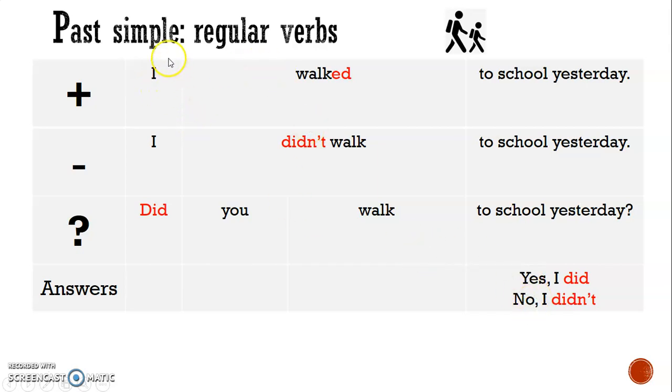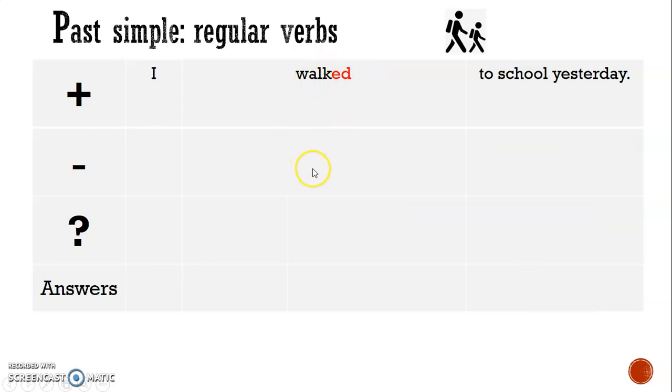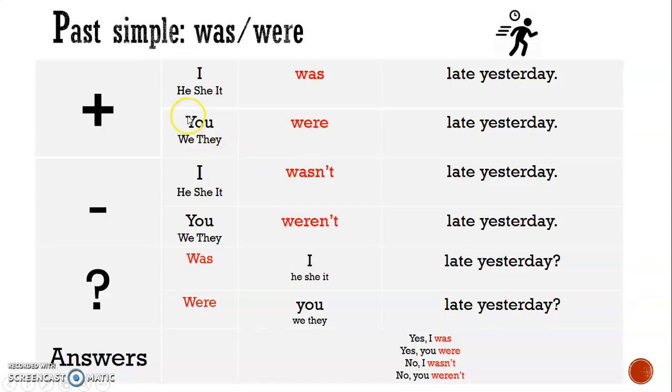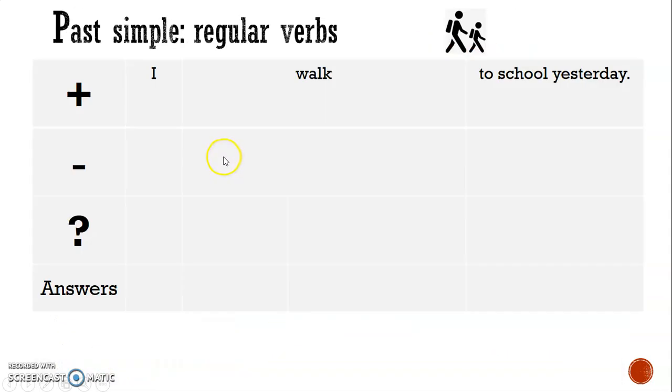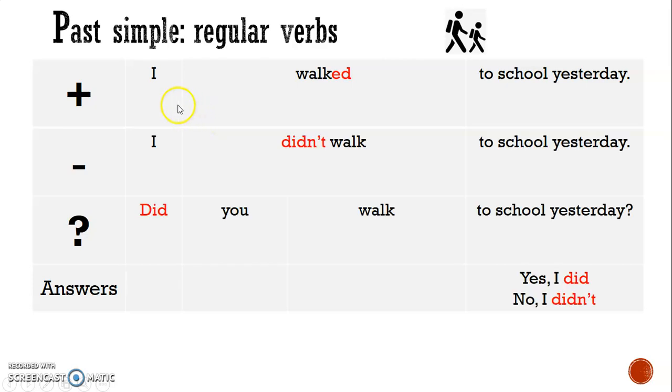Now I is an example, but we have other subjects like he, she, it. They all use the same. That's the one easy thing about the past, that they don't change. Unlike in was, where we changed for you, in past simple we keep the same for you. And he, she, it, we, they.